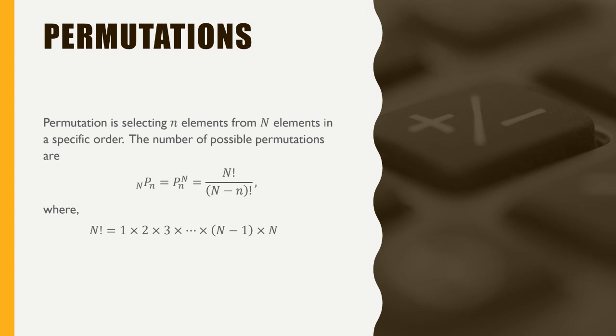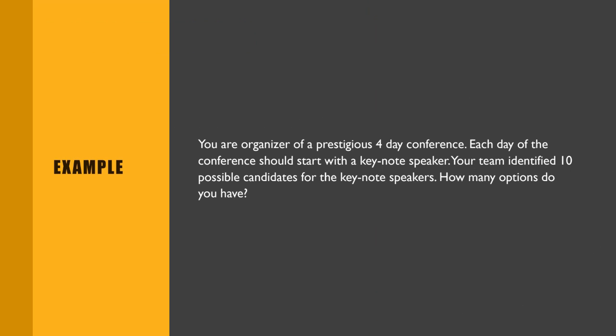So what is 5 factorial? It will be 1 times 2 times 3 times 4 times 5. And in factorial, we should remember we also have 0 factorial, and 0 factorial is 1. By definition, we are defining that 0 factorial is 1, and whatever factorial we want, we just compute from that. Okay, let us see an example.